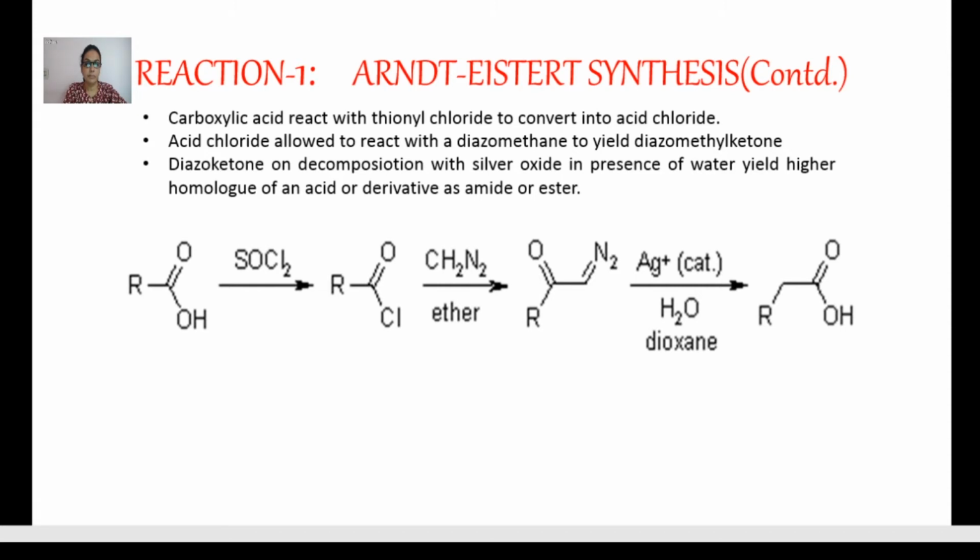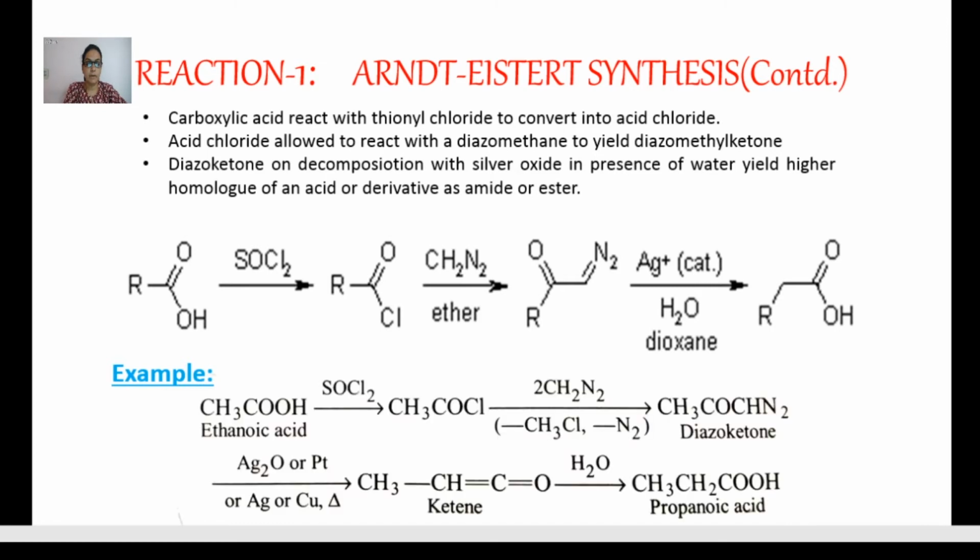The reaction: any carboxylic acid on reaction with thionyl chloride converts into acid chloride. Reaction with diazomethane in presence of ether converts it into diazoketone, and on reaction with silver oxide catalyst and hydrolysis by water gives the homologue higher acid.